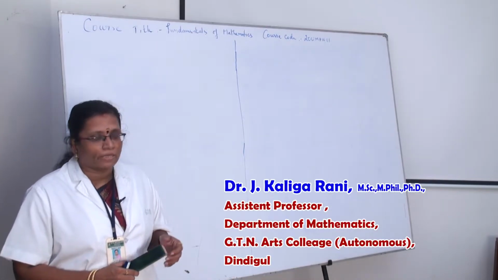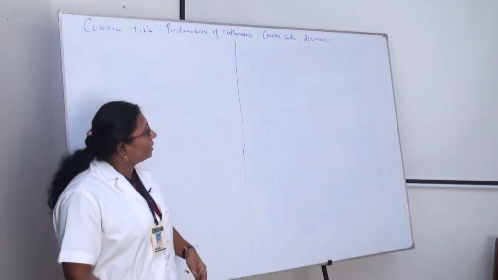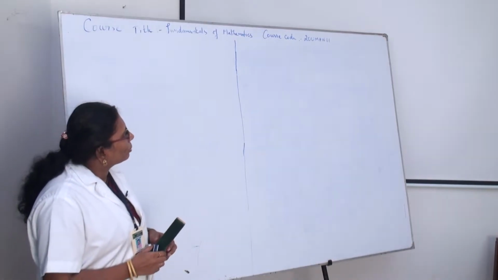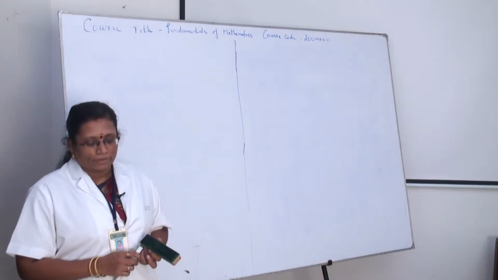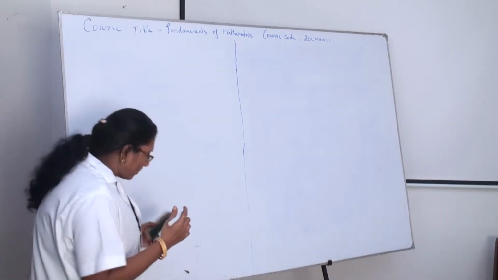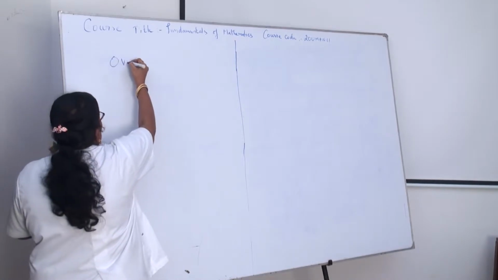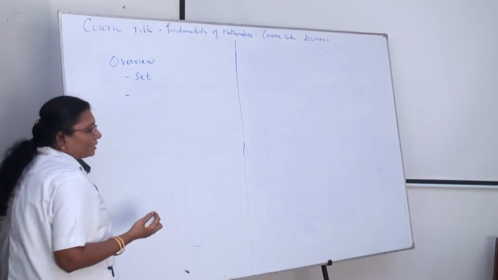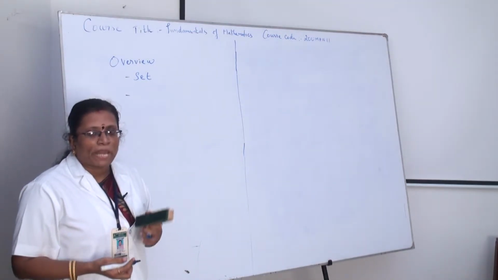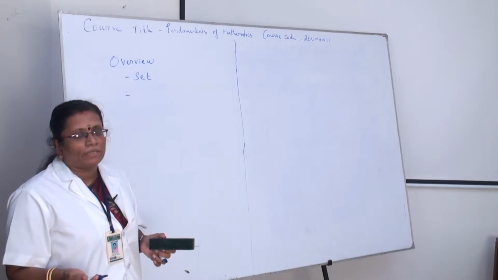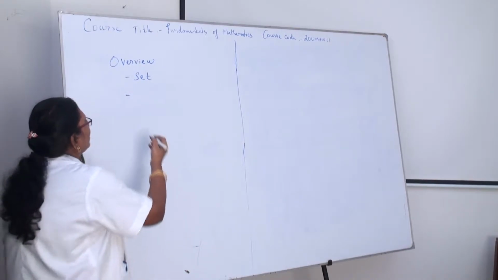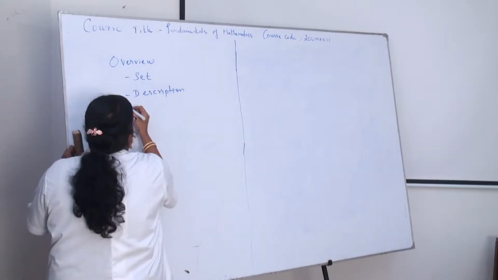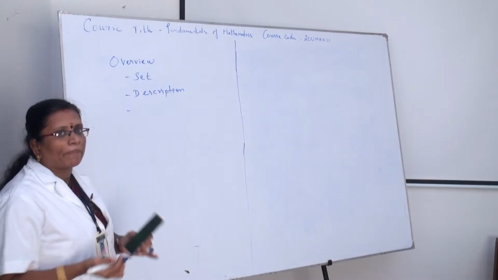The topic is set, which is a topic in the course titled Fundamentals of Mathematics, course code 20 UMA 11. Regarding this topic, first we are going to see an overview: what a set is, the definition, which mathematician founded it and in which period. Next, the description of the set.